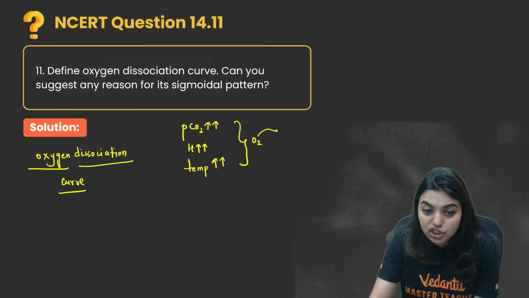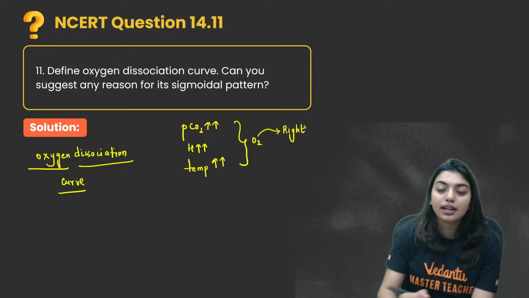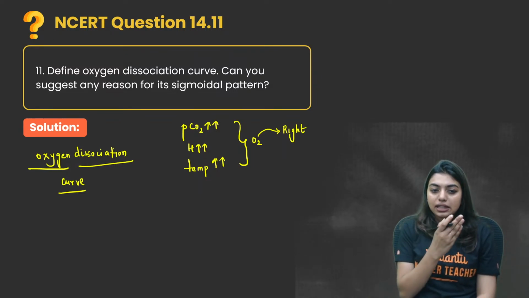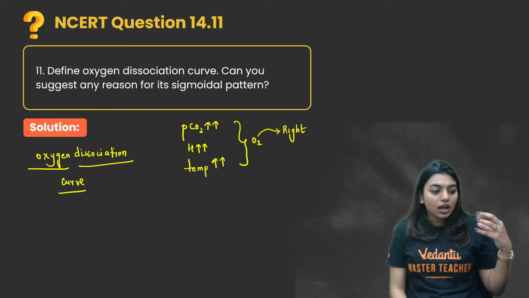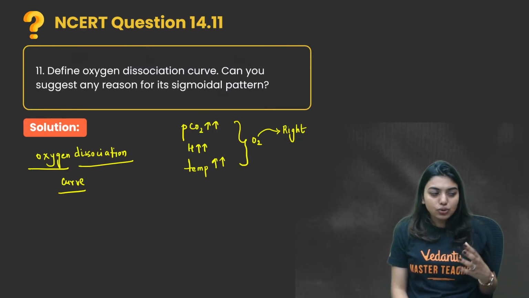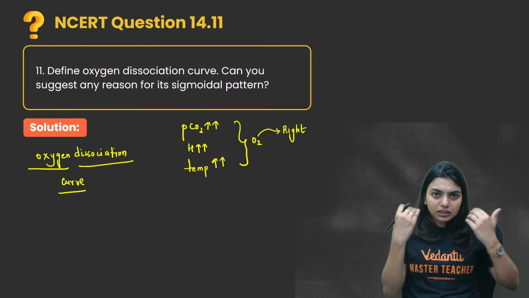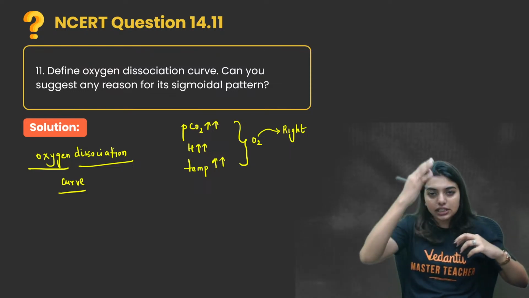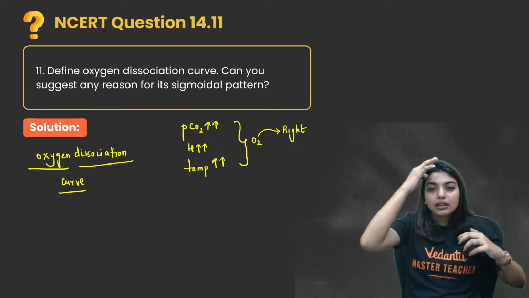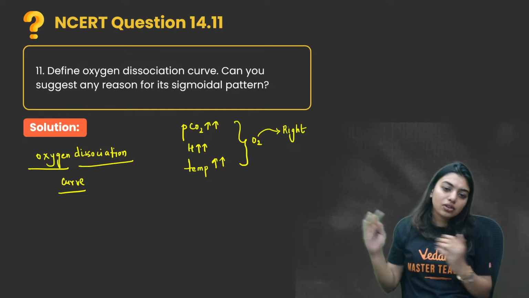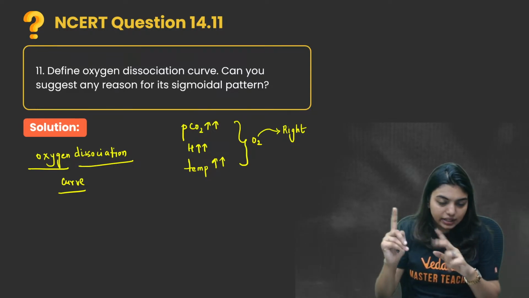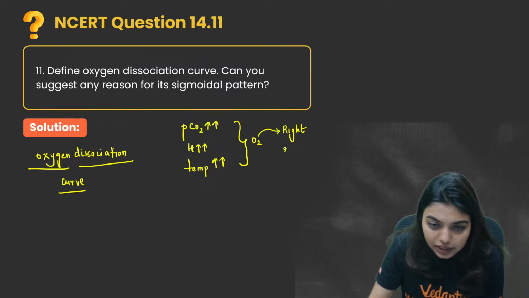So oxygen will shift towards the right. In the graph, it will shift towards the right. That is just basically, imagine like this. Imagine 3 people are there who are against you, and those 3 people are very strong. They are shouting and continuously increasing their attitude. Obviously, you will make the right decision of leaving that place. So oxygen will shift towards the right. This will be called the right shift.